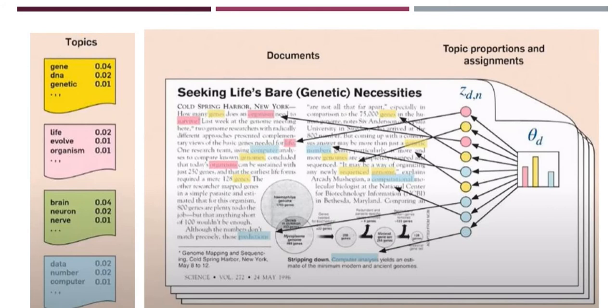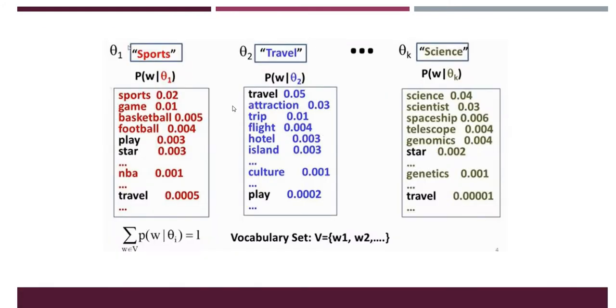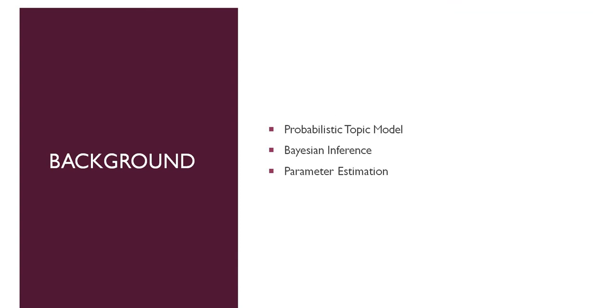This is a probabilistic distribution, because every word is assigned a probability. Theta 1 is a topic, and here is another topic, travel, with words assigned to it. So it forms a word distribution, these word distributions form a topic, and this topic distribution forms a document. This is the background we need.